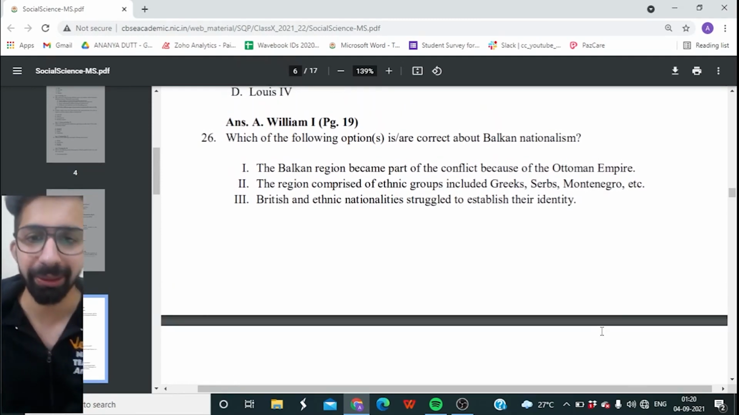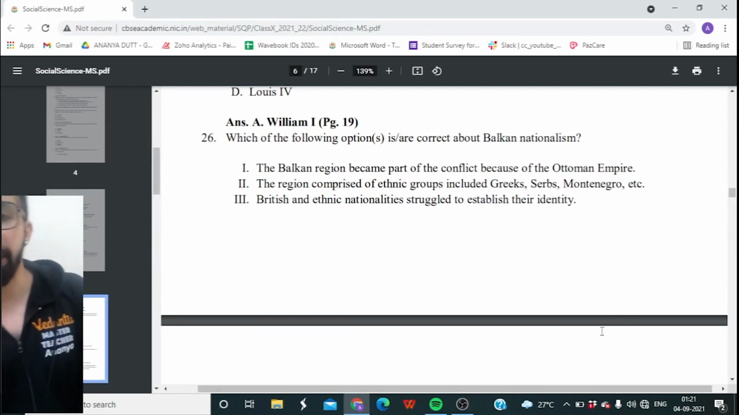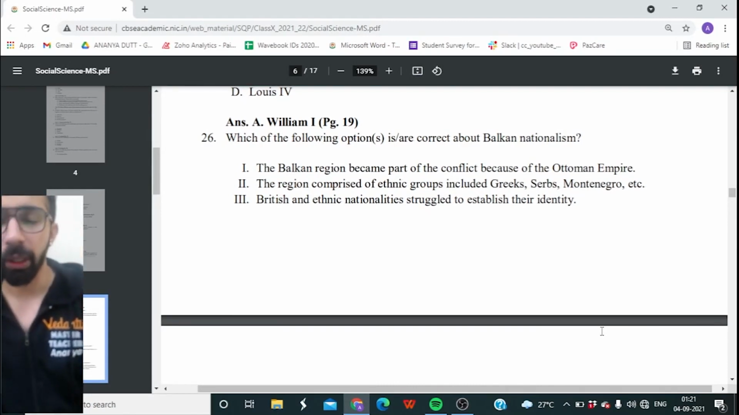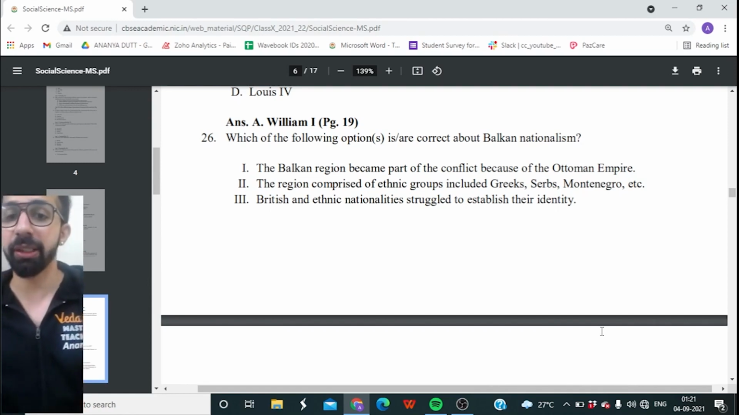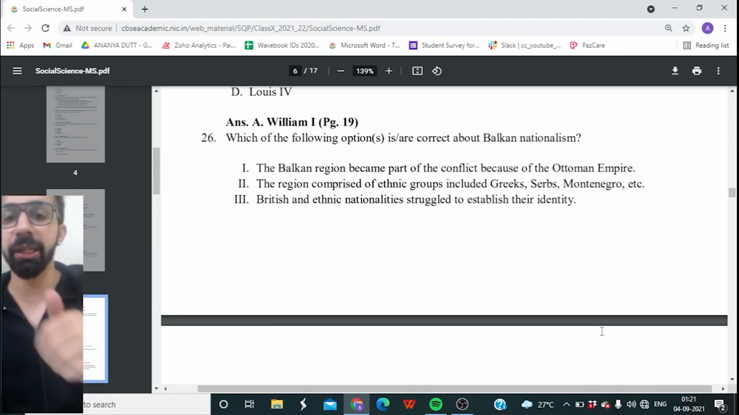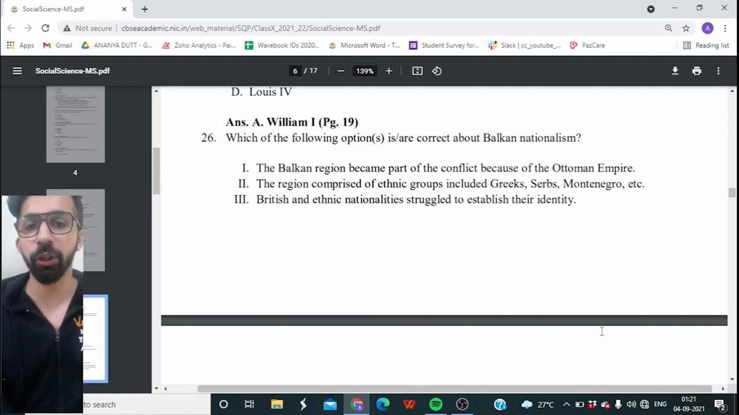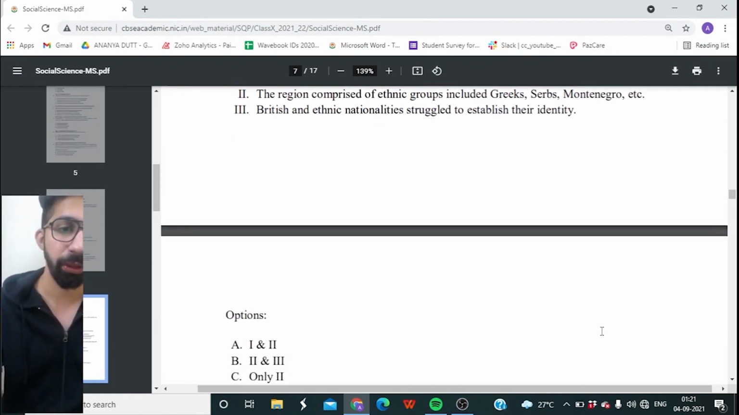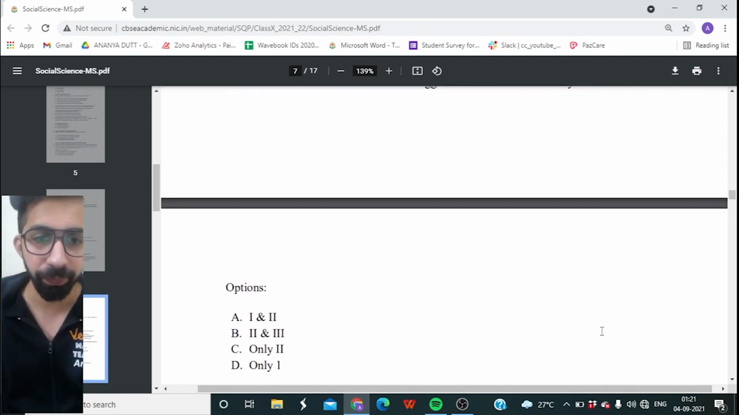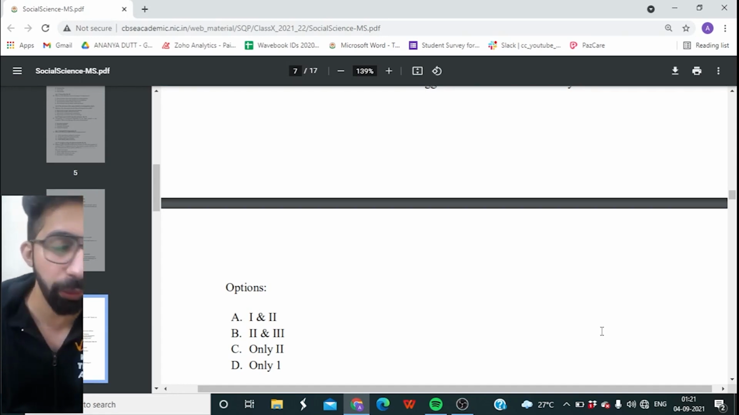Which of the following options is or are correct about Balkan nationalism? Balkan, guys, Balkan region. So, option A, the Balkan region became part of the conflicts because of the Ottoman Empire. Option B, the region comprised of ethnic groups included Greeks, Serbs, etc. Option C, British and ethnic nationalities struggled to establish their identity. You have to tell me which of the following options are correct about Balkan nationalism. So option A, only first and second one. Option B, only second and third one. Option C, only second, or is it option D, only first?